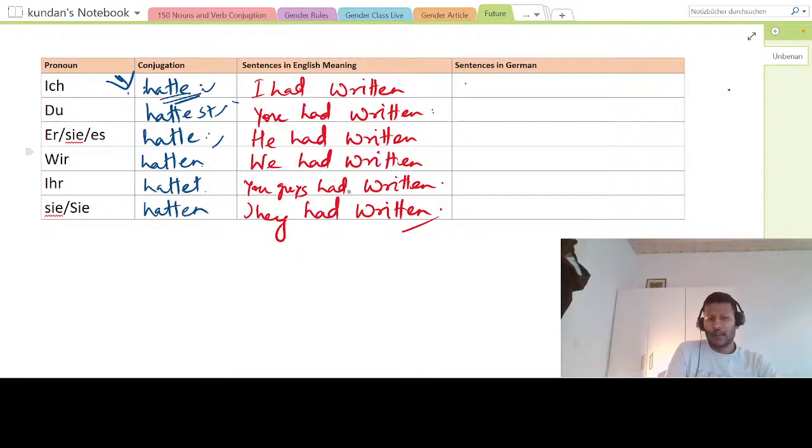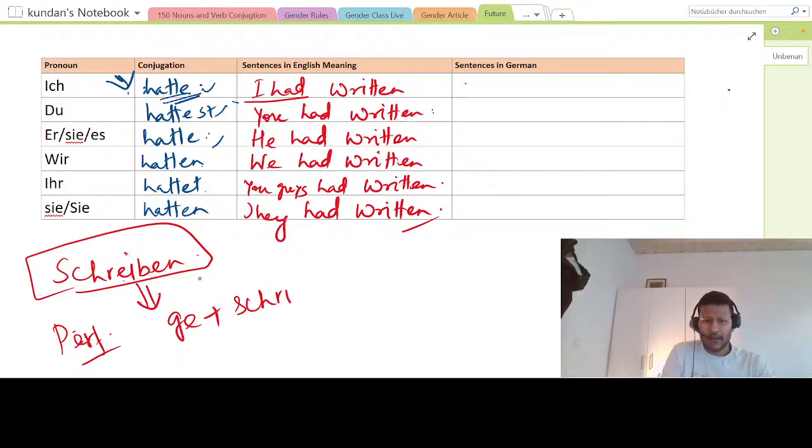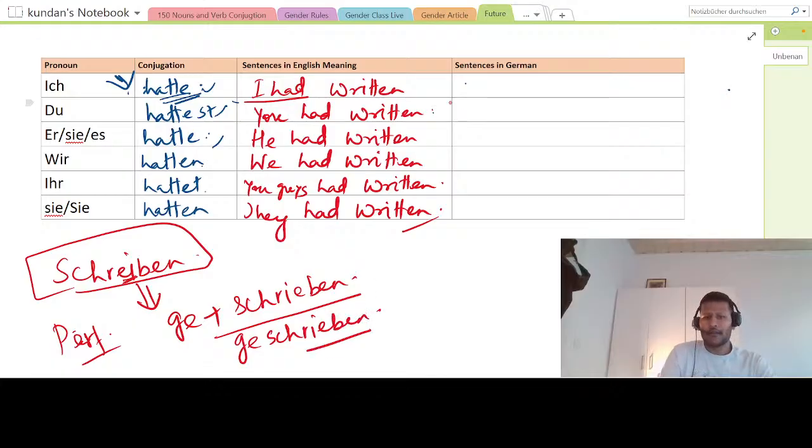We have already seen. So if we have to make the sentence for this one, it is very simple. First you see schreiben. What is the perfect form of this? Put ge, and this is an irregular one, so it will be geschrieben. EI will change to IE. The rest will be the same. So it will become geschrieben.